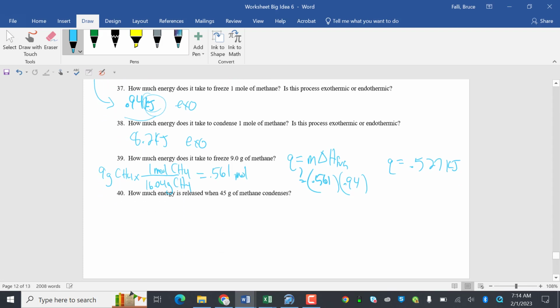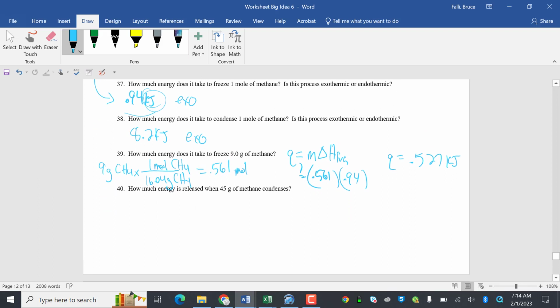How much energy is released when 45 grams of methane condenses? So that's the same, different mass. 45 grams CH4, 1 mole per 16.04 grams, is 2.81 moles. Q equals n delta H vap.